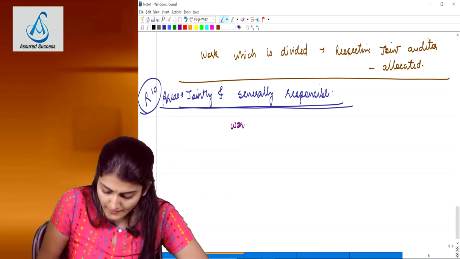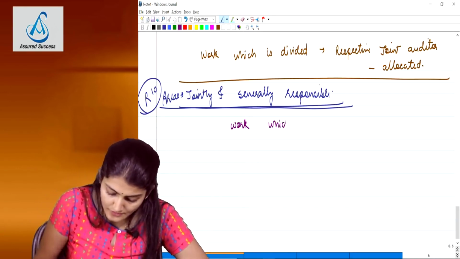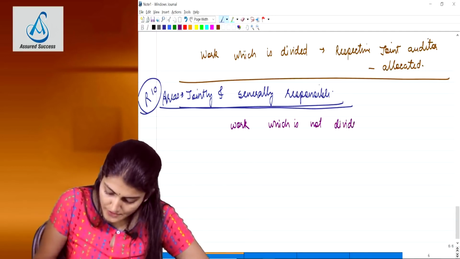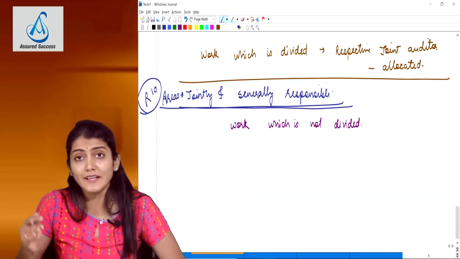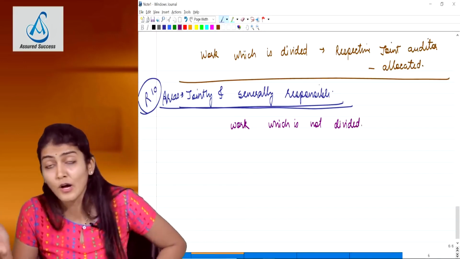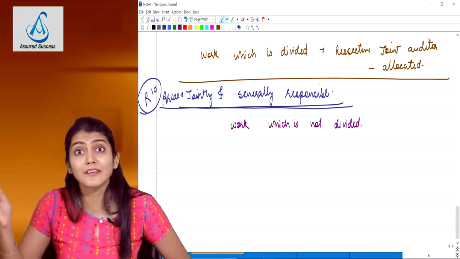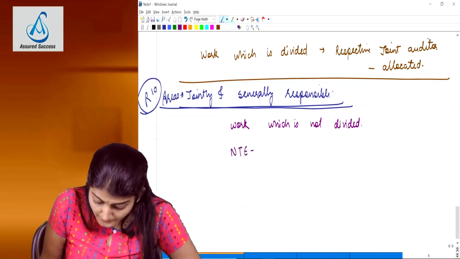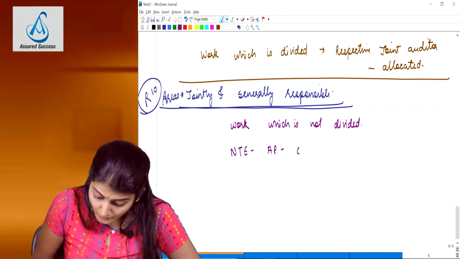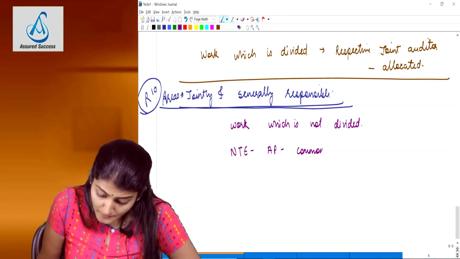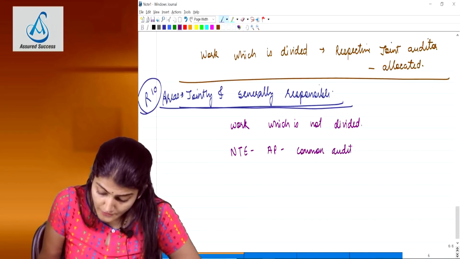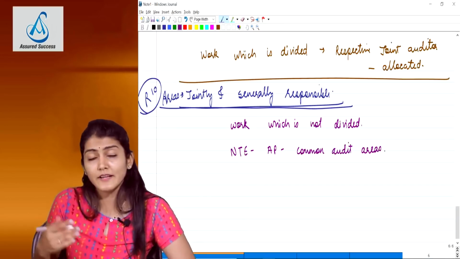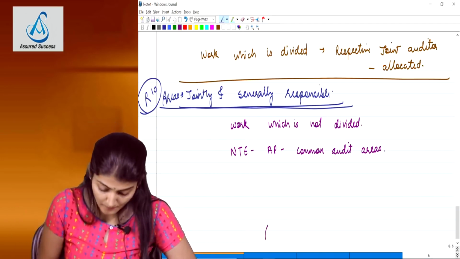First one, you would have guessed, for work which is not divided. And so like in our example, the joint venture agreement, for that they are jointly and severally responsible for work which is not divided. Then it says, for deciding upon the nature, timing and extent of the audit procedures for the common audit areas, again they are jointly and severally responsible.